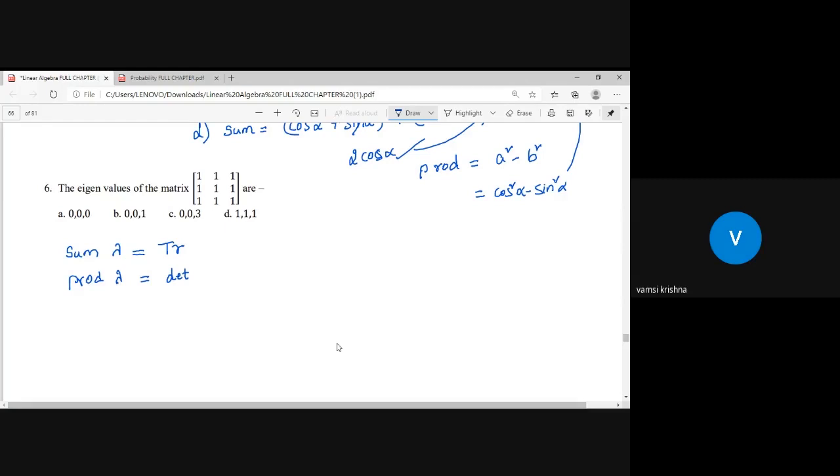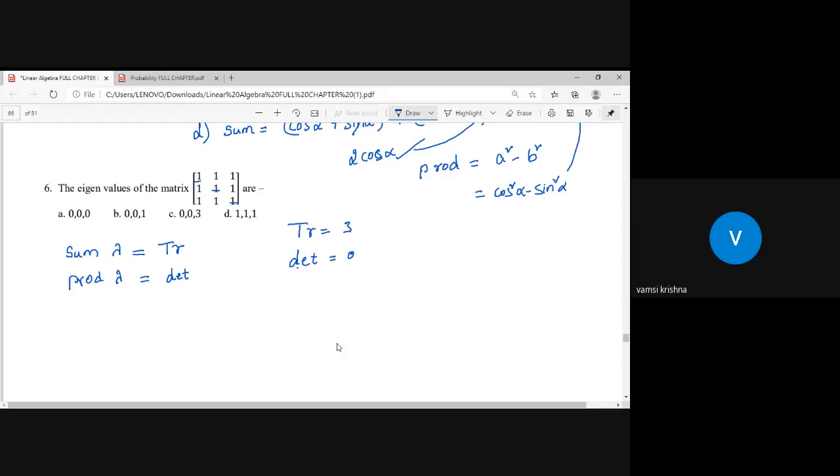From the given question, the trace of the given matrix is 1 plus 1 plus 1, that is 3. And the determinant of the given matrix A, all are in the same manner, 1, 1, 1. Two rows are proportional, or you can say two columns are proportional. They are identical also. So that must be equal to 0.